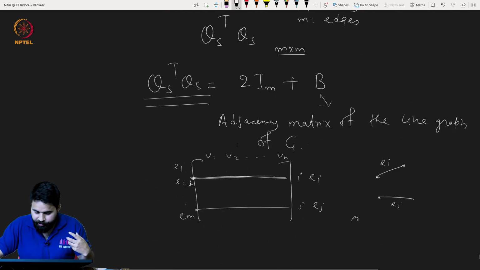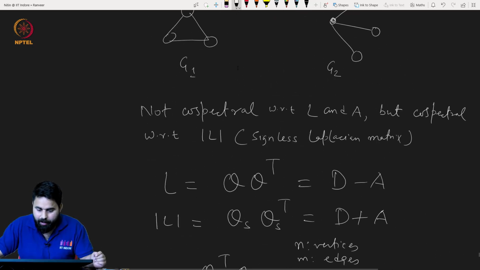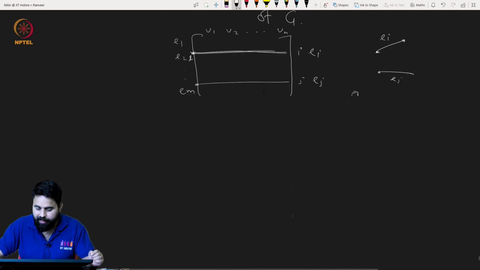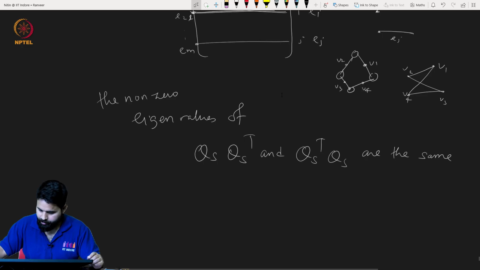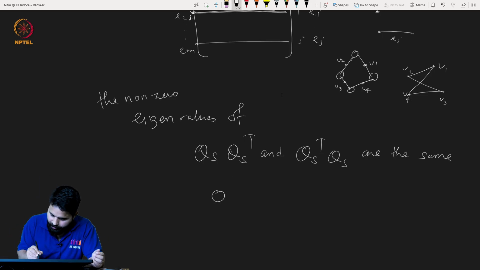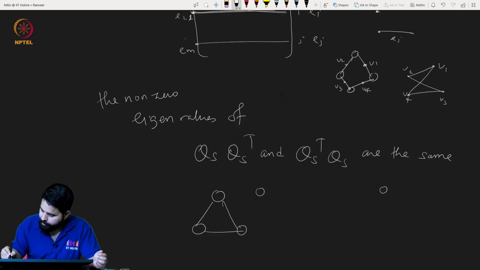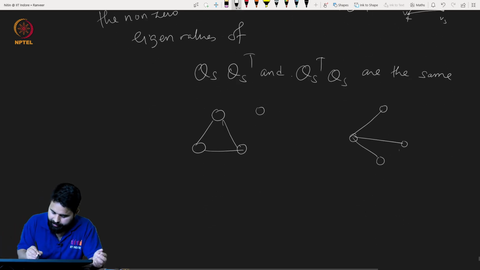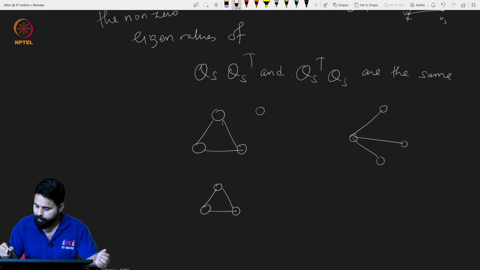So in particular, for these two graphs, what will be the line graph? Let me again draw those graphs. One was this and the other was this. The line graph is nothing but, here again a triangle will come, and here again a triangle.